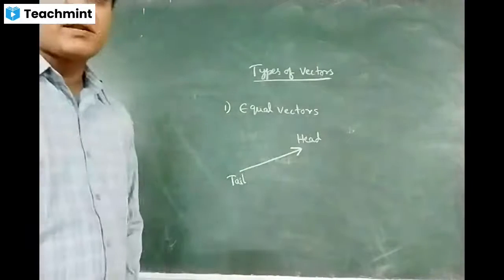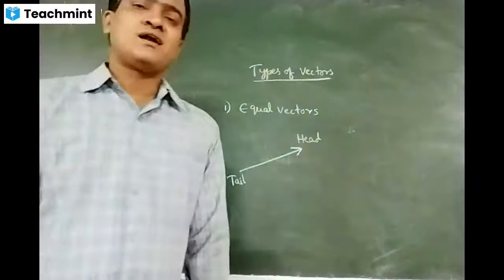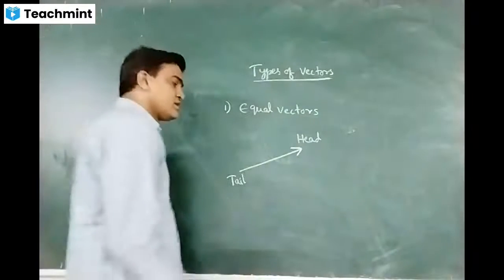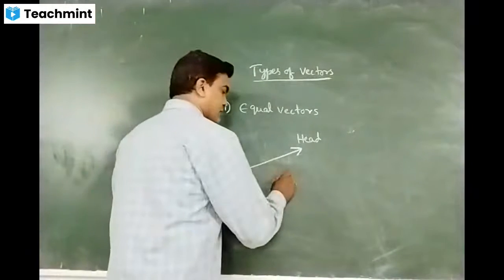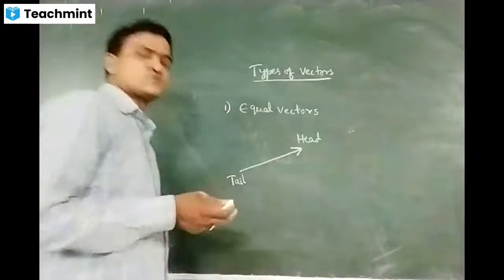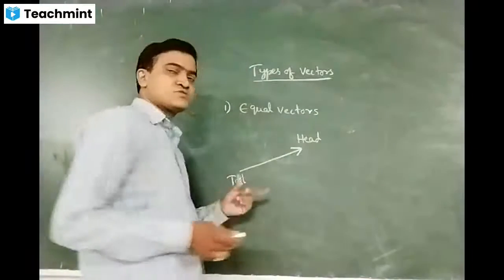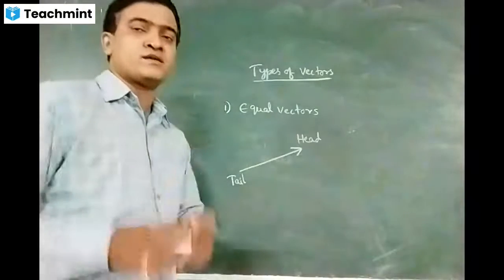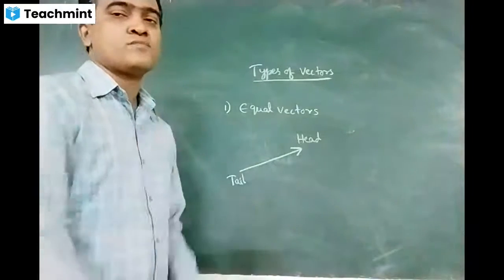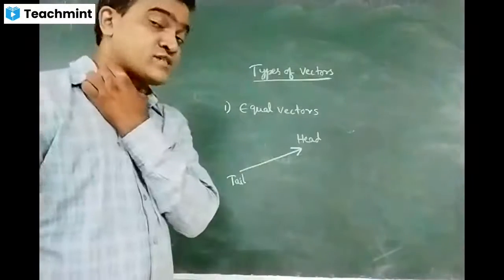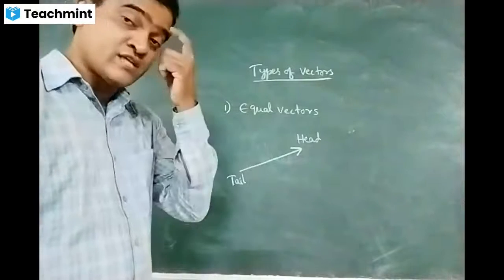A vector can be represented with alphabets. Generally we use capital letters, or of course you can also use small letters. It is case sensitive, but a vector is always represented by a letter with an arrow over its head.